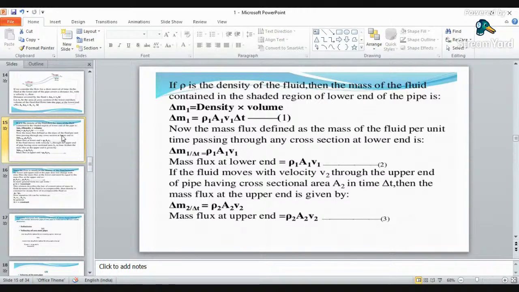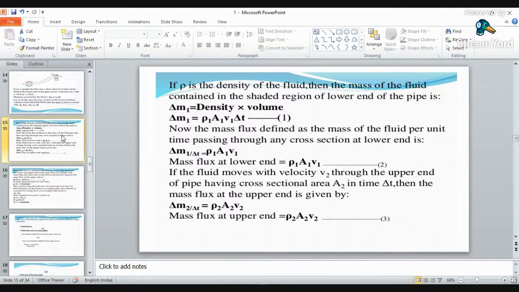As we know, rho is the density, so the total mass will be density into volume: rho into A1 V1 into delta t. This will be the total mass at section 1, and the total mass at section 2 will be rho A2 V2 into delta t. Now we know the continuity equation is based on the law of conservation of mass. As per this law, the mass at section 1 must equal the mass at section 2. So we equate the two masses: rho1 A1 V1 delta t must equal rho2 A2 V2 delta t.